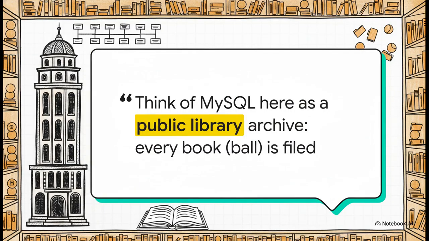Think of it like this. It's like a public library archive where every single book is filed on a precise, ordered shelf. You would never build a ridiculously complex, globally distributed library system just to store a modest, bounded collection of 30 million properly indexed books. One well-organized building does the job perfectly.